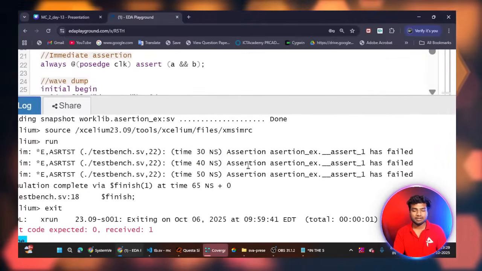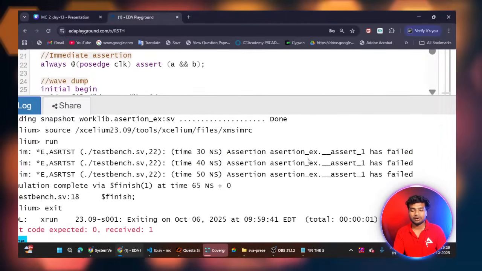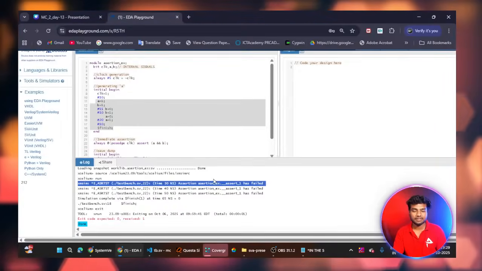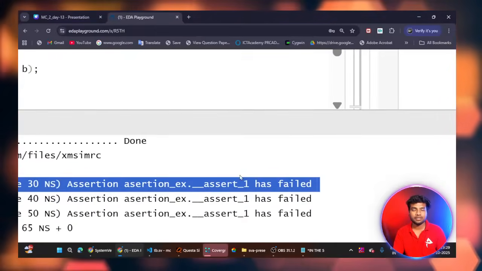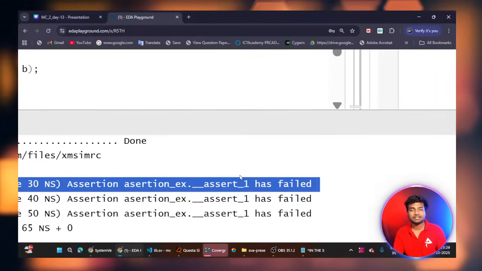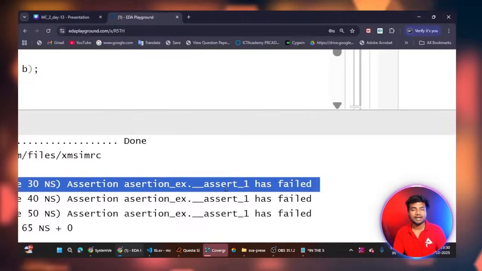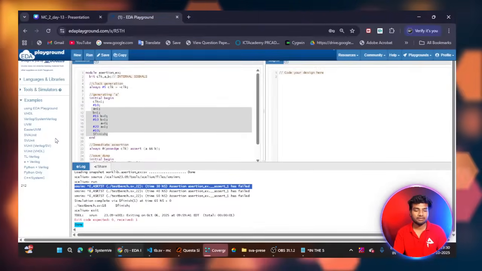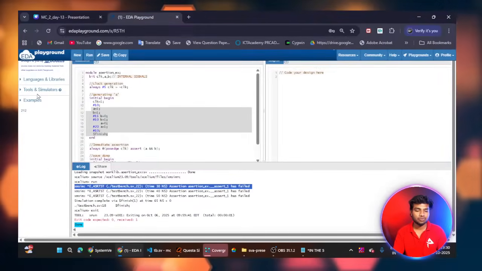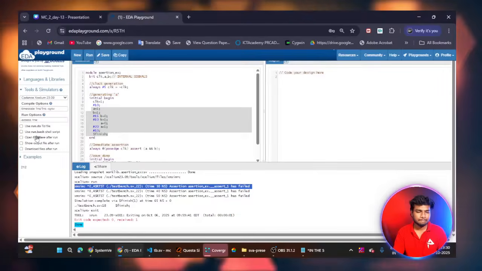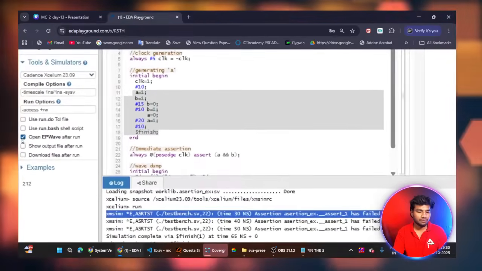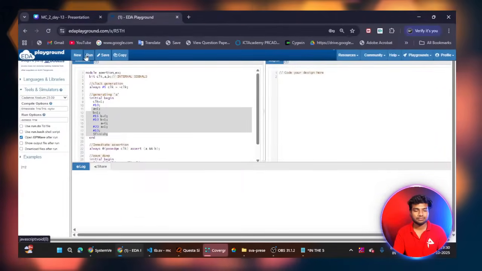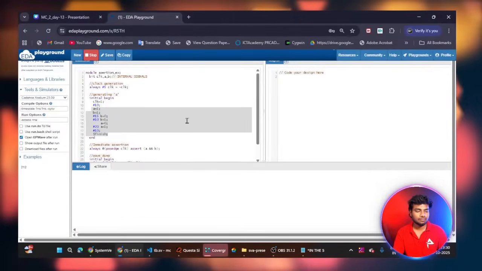We can see here assertion underscore ex. This is my module name. So under assertion underscore ex, my module name, it has failed. So in my module assertion underscore ex, what I wrote for the assertion, it failed, okay. So let's see the waveform window to see the output. You have to click open EPWave waveform, and then save and run again.